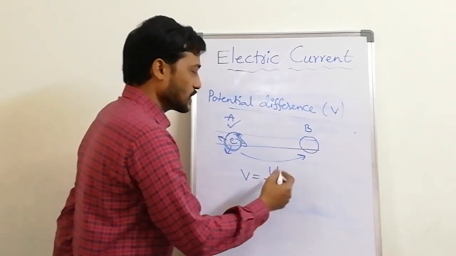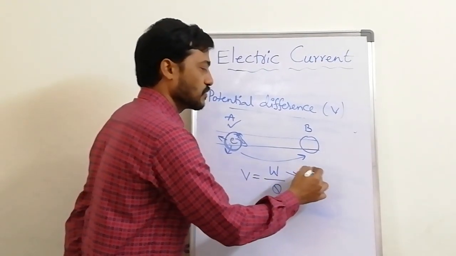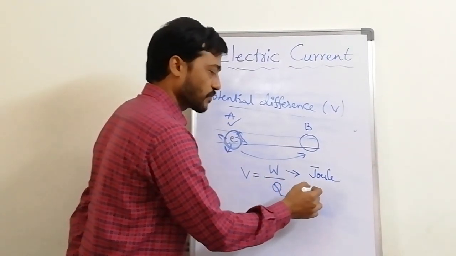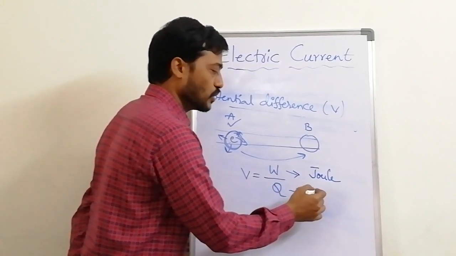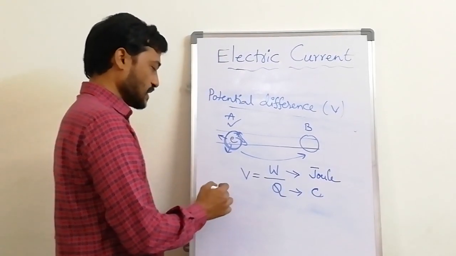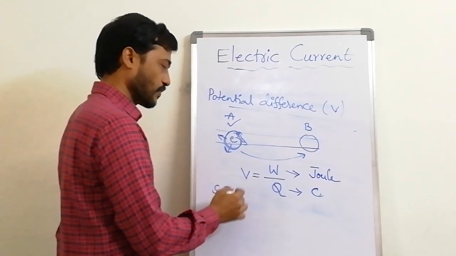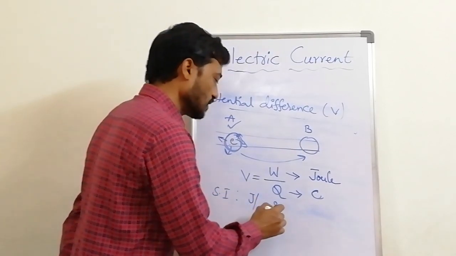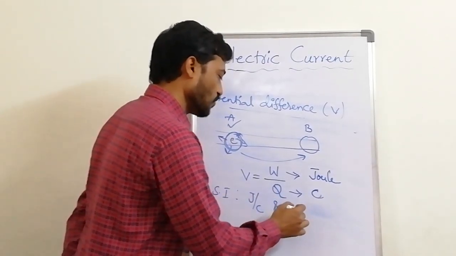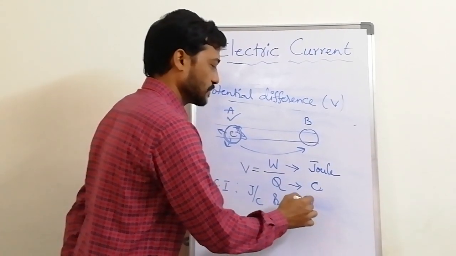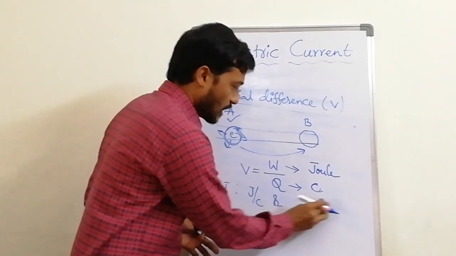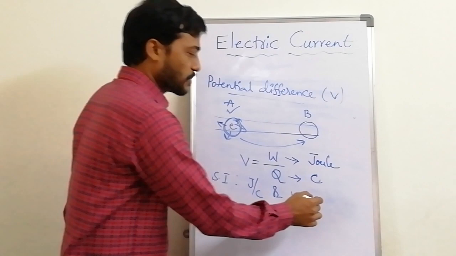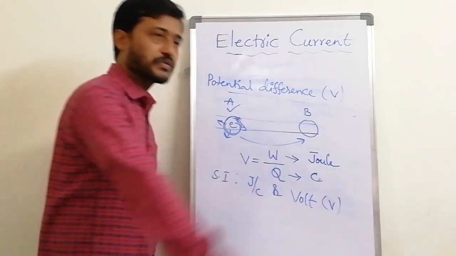Here for the work we say joule, and already you know the charge unit is coulomb. So we define potential difference SI unit as joule per coulomb, or it is also called volt, and it is represented with the symbol V.